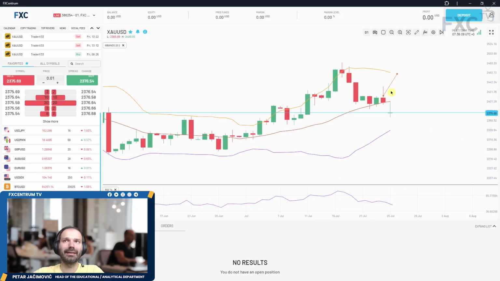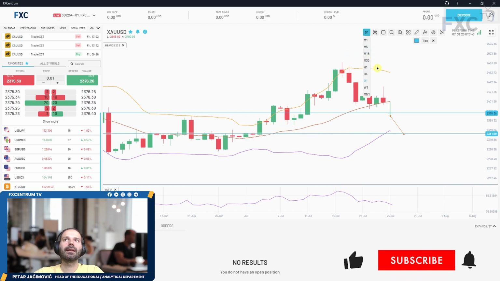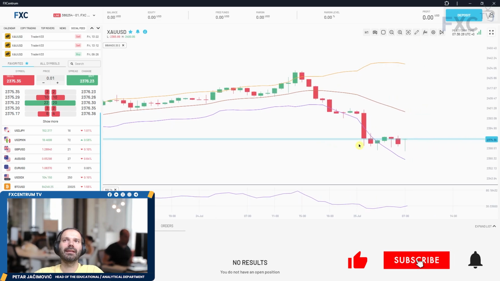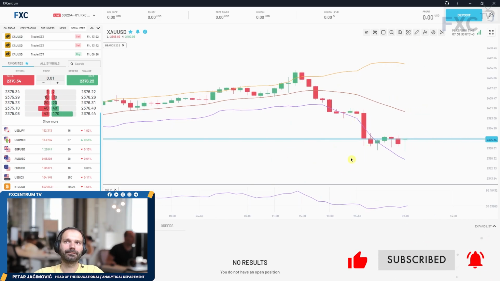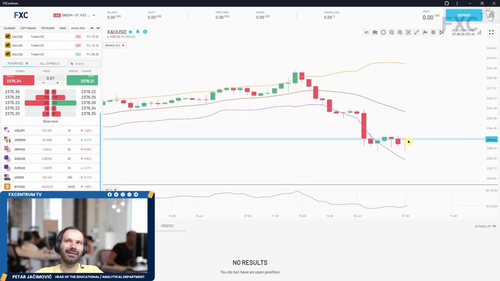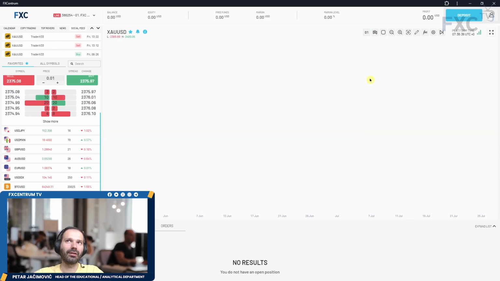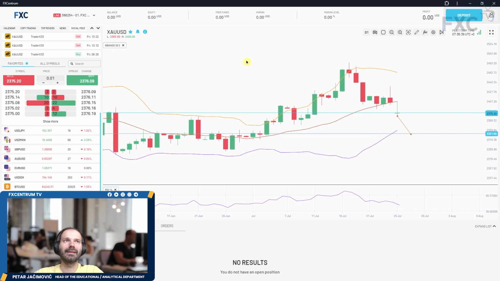Gold market, we had a down break. We spoke about this consolidation. Yesterday we had a pin bar, and today there was a down break. So sellers in control. Next pivot level around 2,338, which is the lower Bollinger Band in the previous consolidation area. Let's take a look at the hourly time frame. We can see that the market had a down break, and we might see some reaction to the middle Bollinger Band on the hourly itself, but there is strong selling pressure that we can see here.